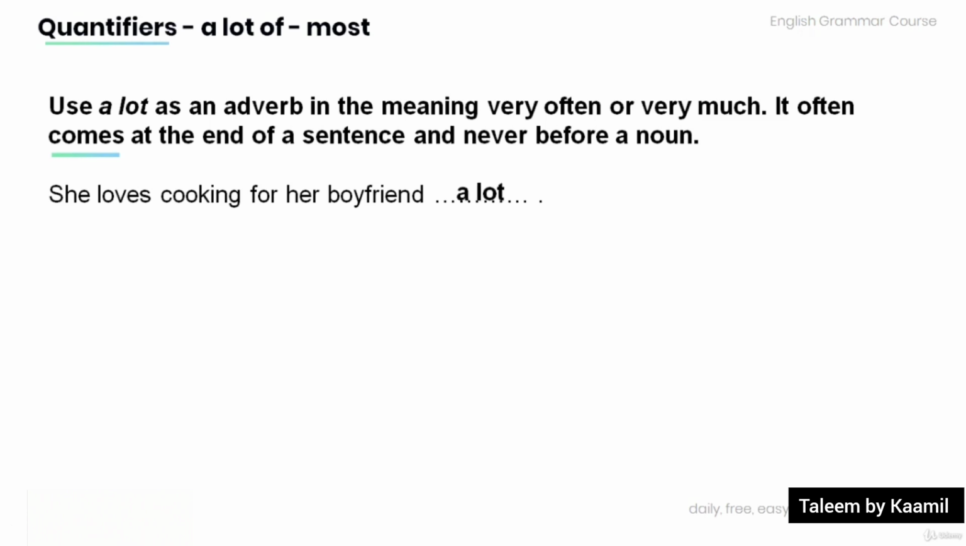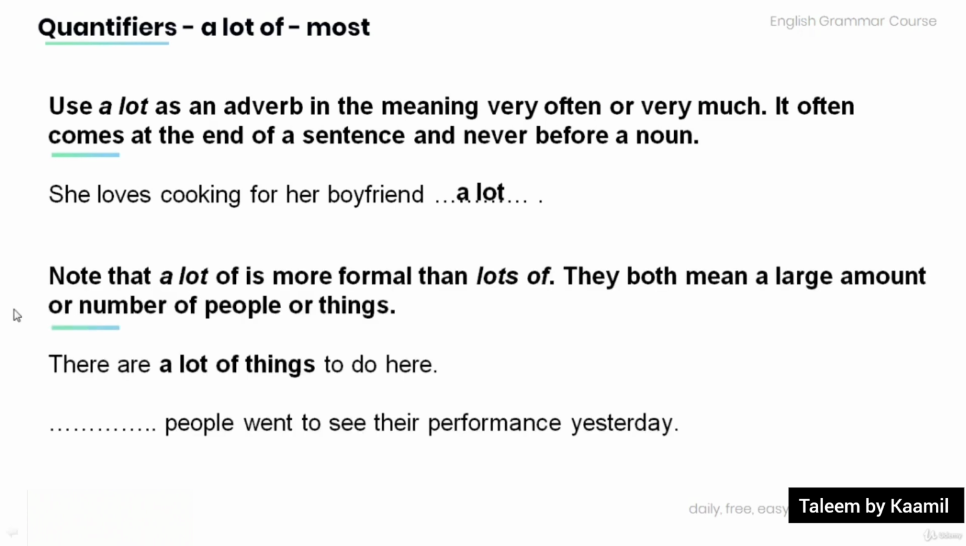A lot. Also note that a lot of is more formal than lots of, but they both mean a large amount or number of people or things. For example, there are a lot of things to do here. Now read the following sentence and fill in the blank with a lot of or lots of. People went to see their performance yesterday.